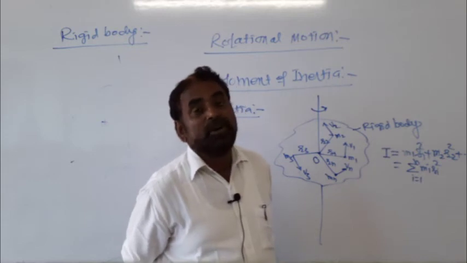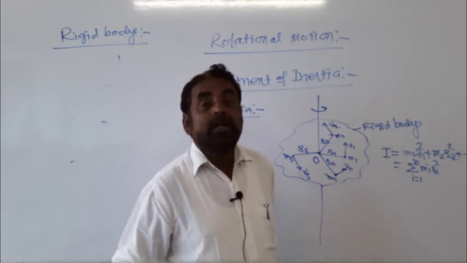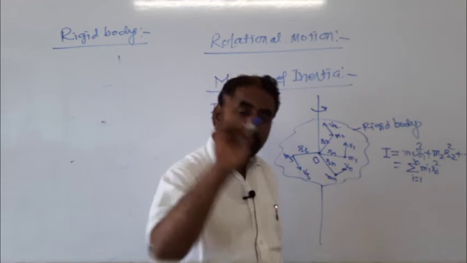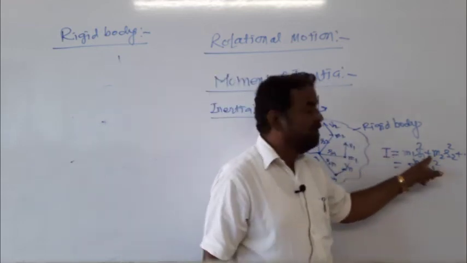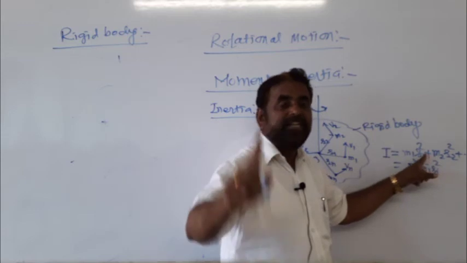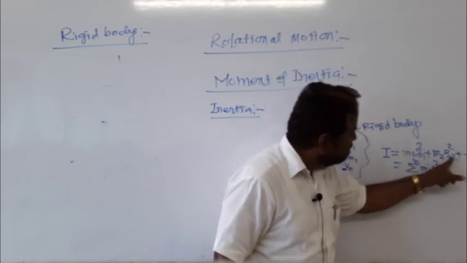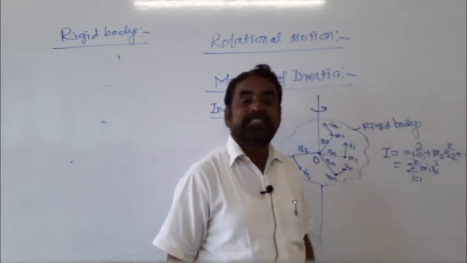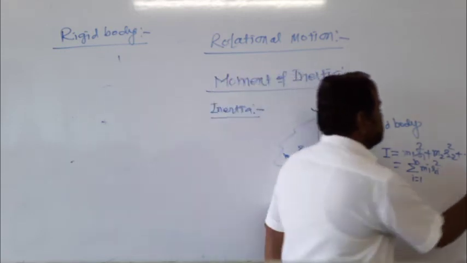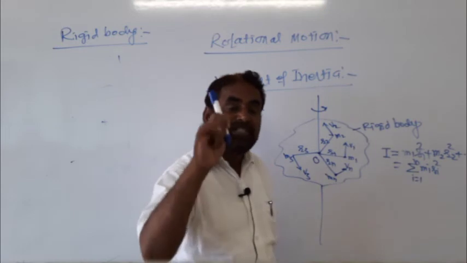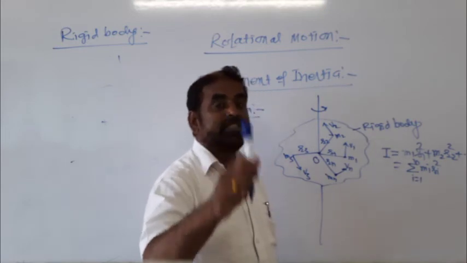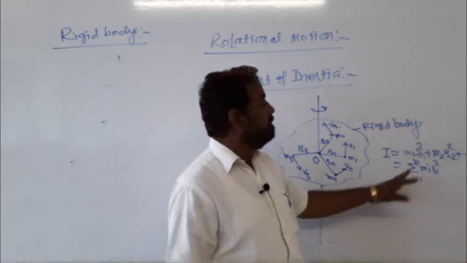Moment of inertia of a rotating rigid body about the given axis of rotation is defined as the sum, that is the addition, of the product of masses and square of the distances from the axis of rotation respectively.